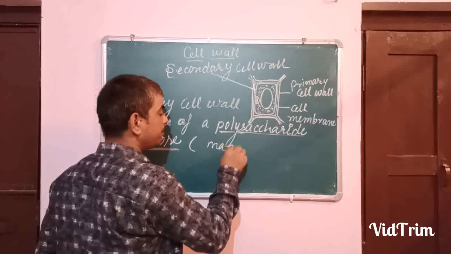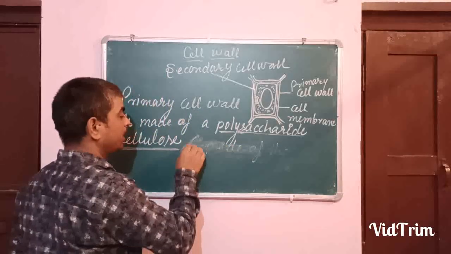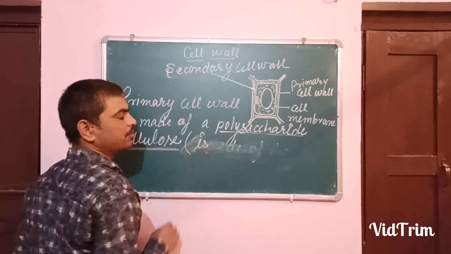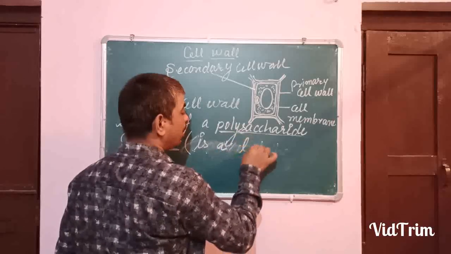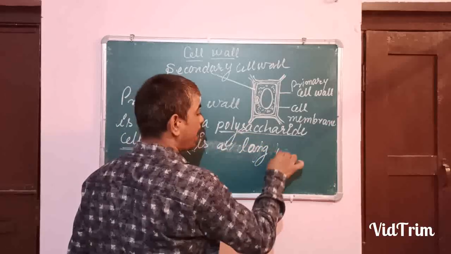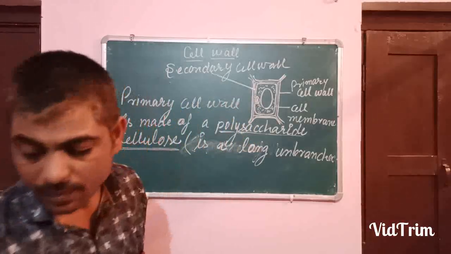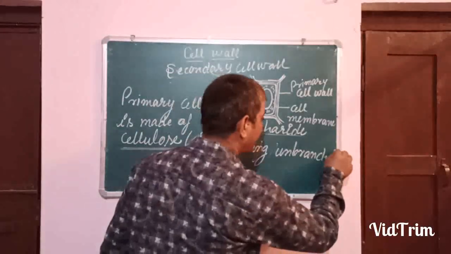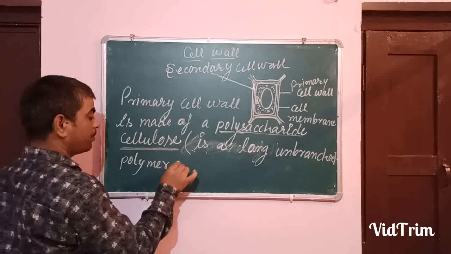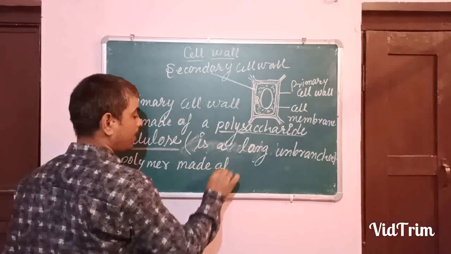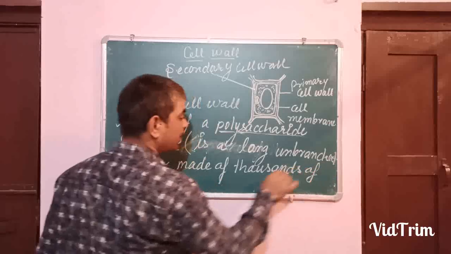I am talking about cellulose, a long unbranched polymer made of thousands of glucose units.